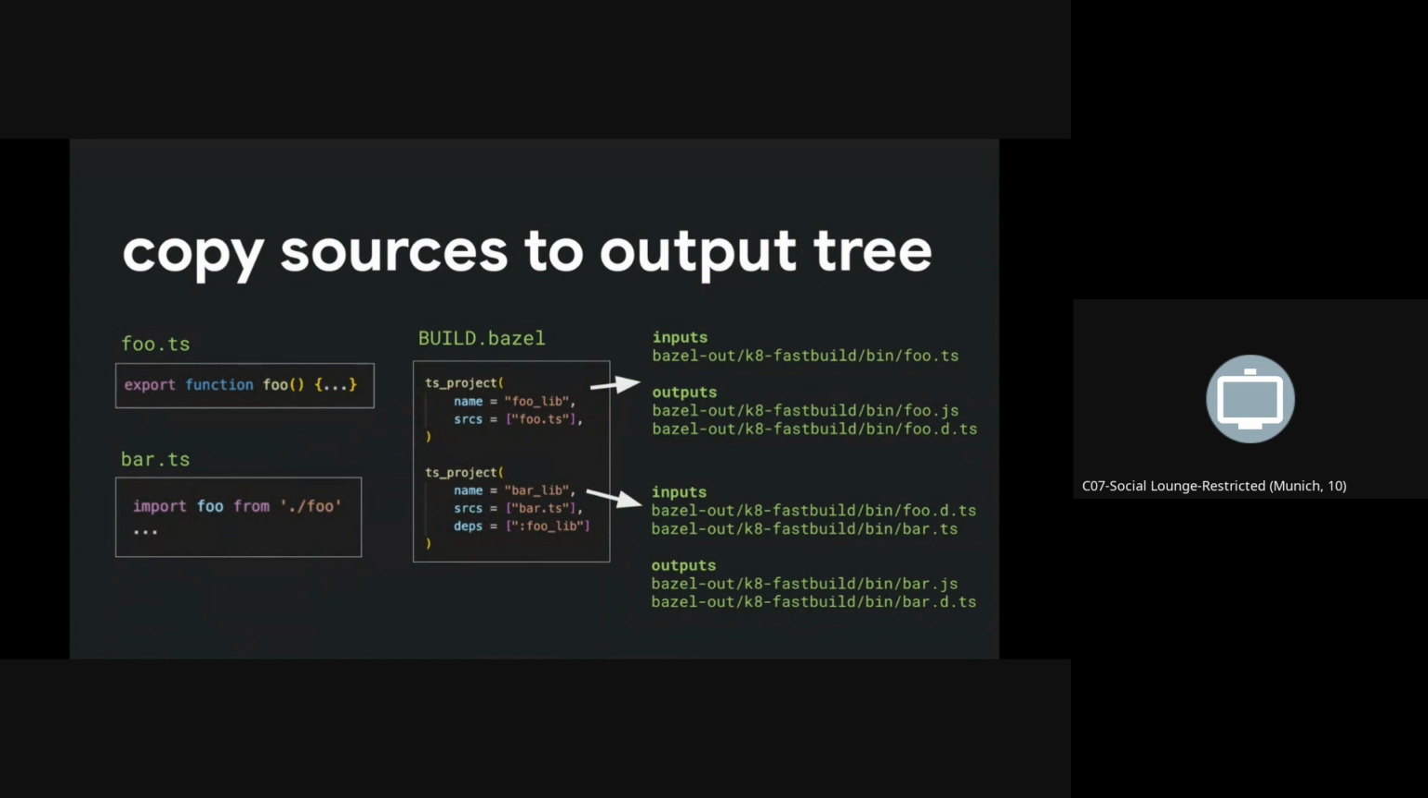So the solution here was simple, a bit unusual perhaps, but what rules_js rules do by default is they copy the source files that are inputs into the output tree, and then when the action runs, you're actually depending on the output version of that source file. And so when you do it that way, when you finally get down to type checking bar, the typings for foo are beside bar.ts, and the type checker is happy.